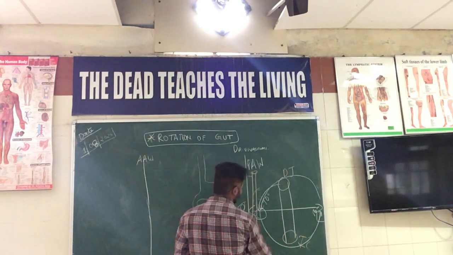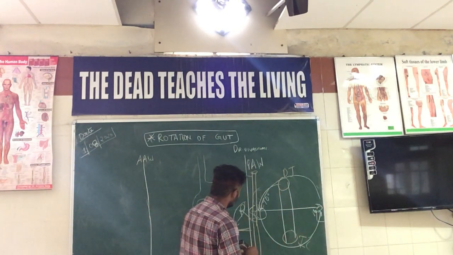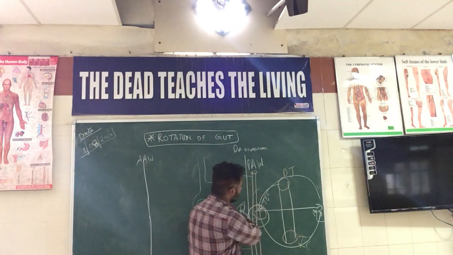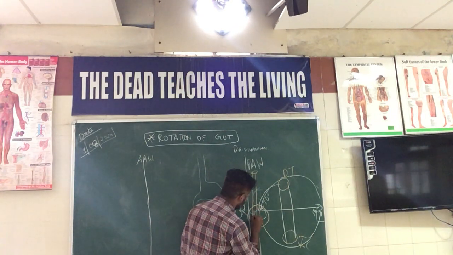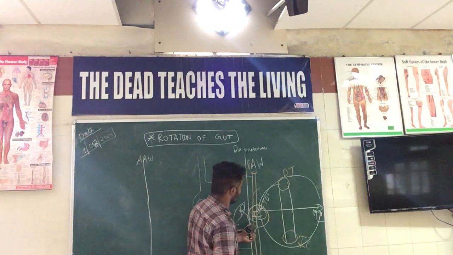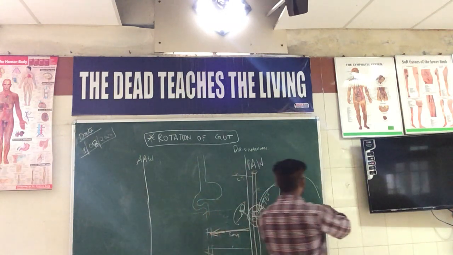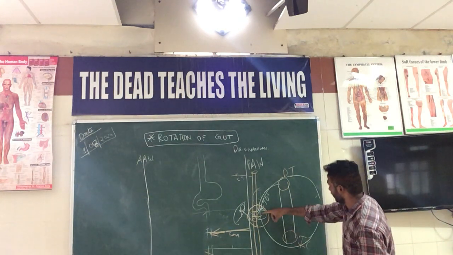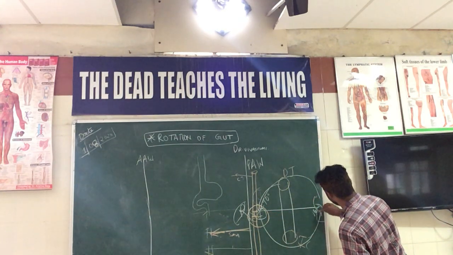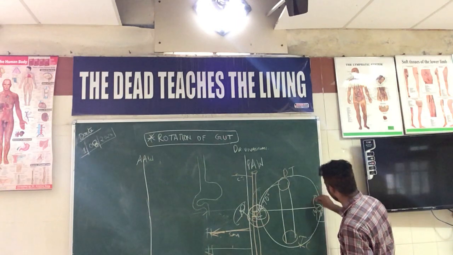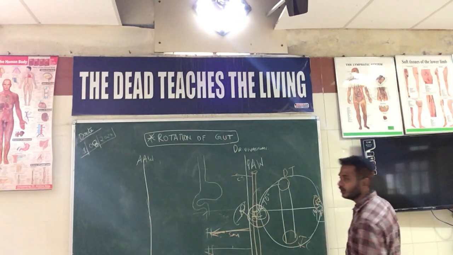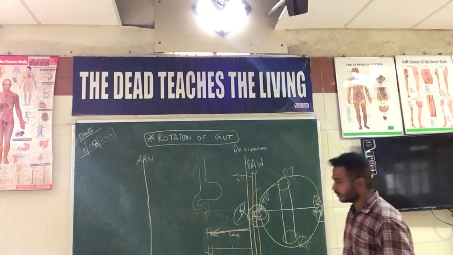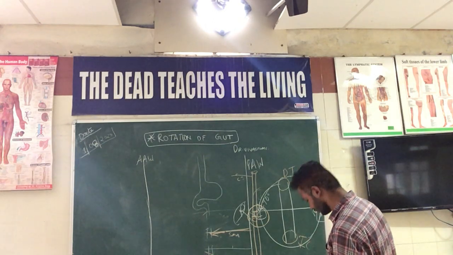This is the right, this is the left. After the second stage of rotation, this will be the position of the ileocecal junction. This is the 90 degrees, and this will be the position of the duodenojejunal flexure. So this is the thing which you have to understand.